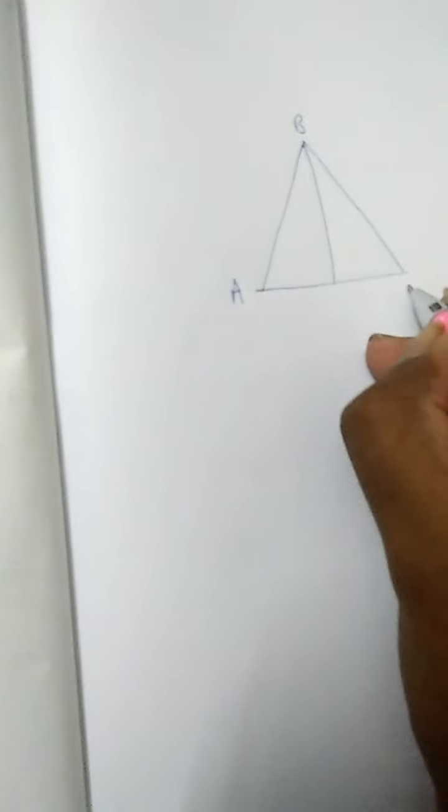Now BD perpendicular to AC means there is a triangle like this: A, B, C. So 90 degrees. This one is D. So BD is perpendicular to AC, a perpendicular line is drawn.